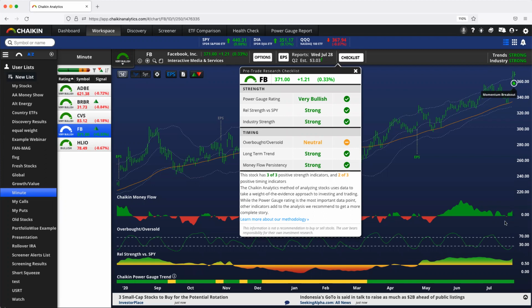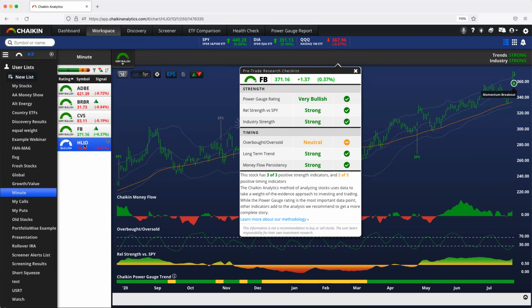And guess what? Over the last month, the last 3 months, money flow has persistently been strong in Facebook, even if it was red at times. There's more green here, significantly more than the red. That's what matters. Nothing to worry about on the money flow score here. The little tiny bit of red. Actually, there is some here as well if we look really, really close. So Facebook gets a strong money flow persistency check, a green check here.